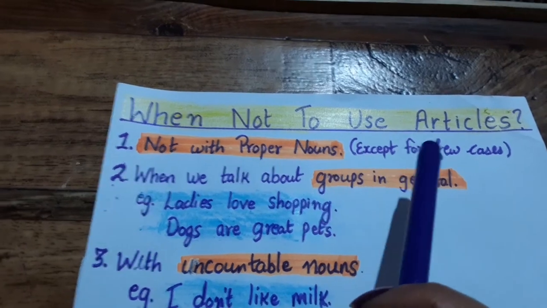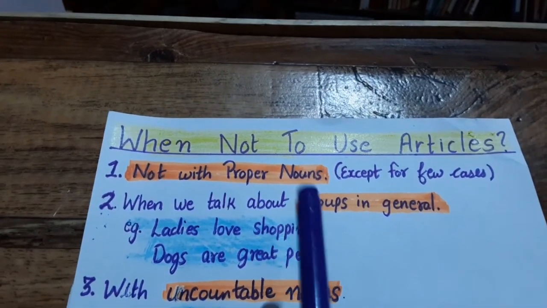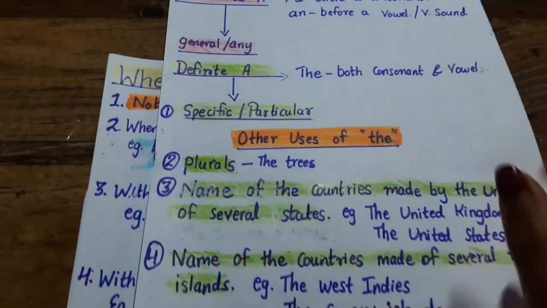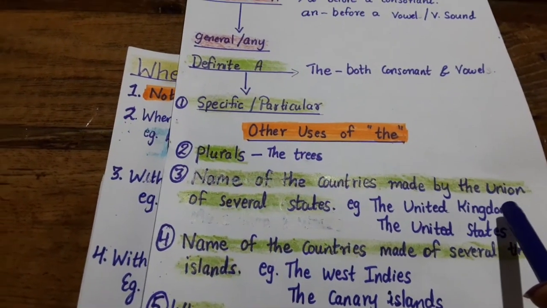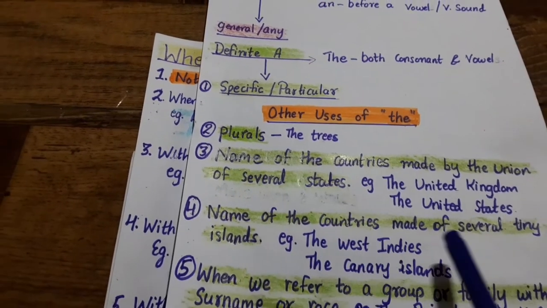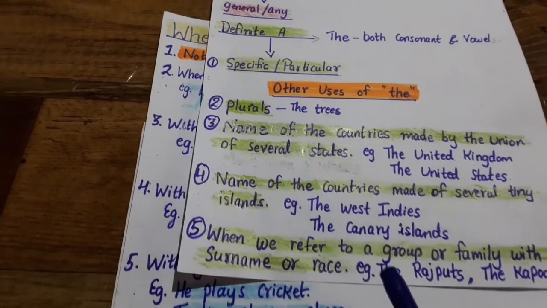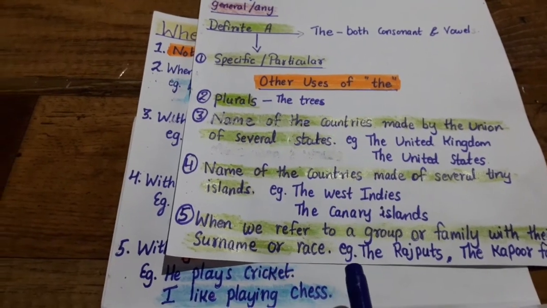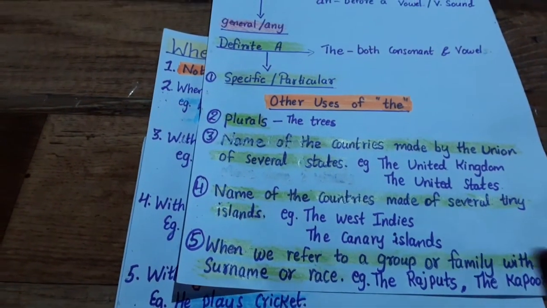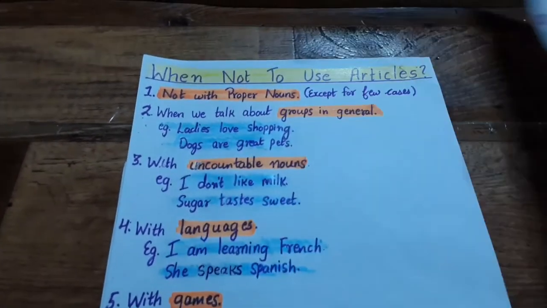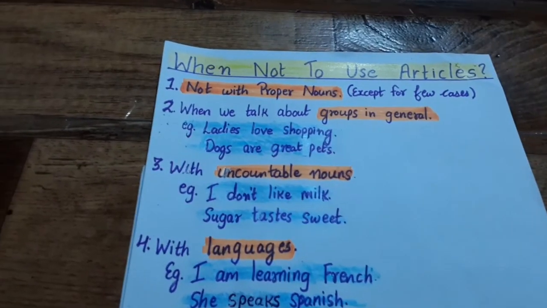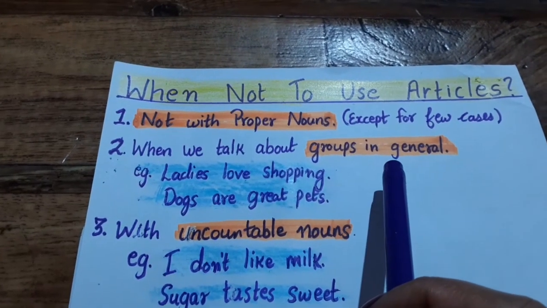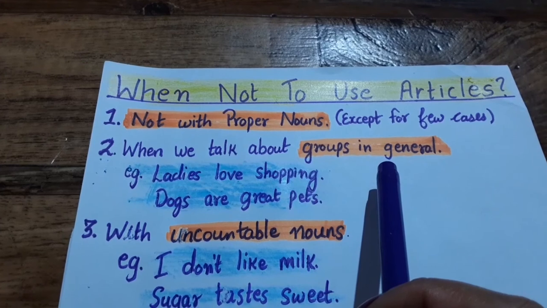But there are a few cases wherein we use the. We have already discussed that earlier. Those were the countries made by the union of several states, the countries made of several tiny islands, and when we refer to a group or a family with their surname or race. In these cases we use the. Otherwise, with proper nouns we do not use articles. Point number 2 is when we talk about groups in general. When we are not referring to a particular group, we do not use